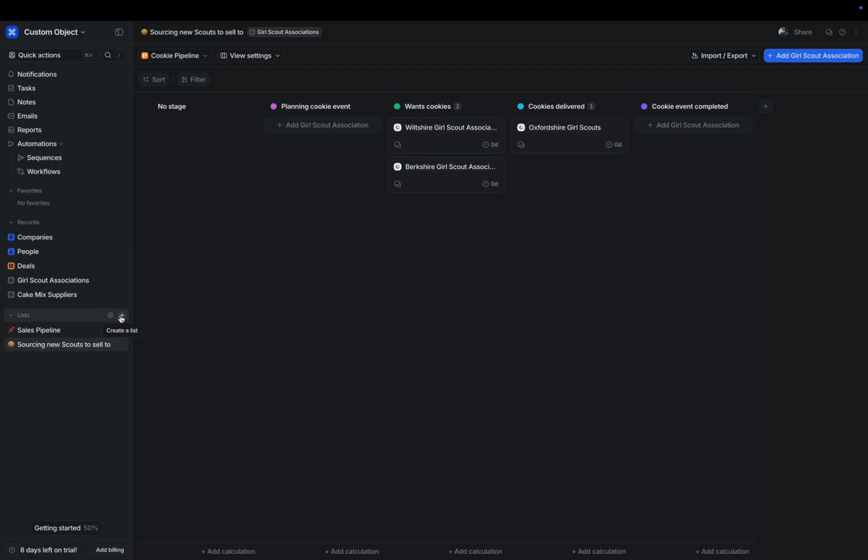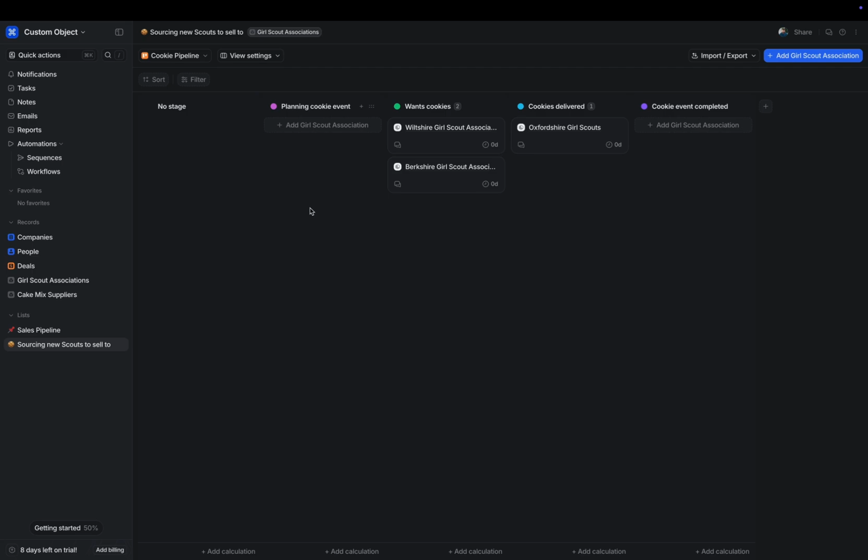I could create 10 different lists to track the status or information relating to our Girl Scouts without having to create the attributes on the object, because not every Girl Scout association is necessarily going to be on this list. The important thing is we can interface with the Girl Scout Association custom object in a much more flexible format.